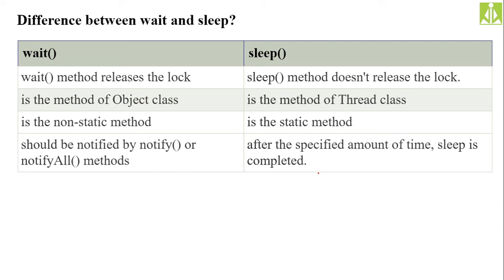Okay, and this wait method is the method of the Object class, and the sleep method is the method of the Thread class. Your wait method is not a static method, and your sleep method is a static method. That's the reason whenever we are invoking the sleep method, we are using the Thread class name, not the Object class name. You might have observed that in my previous example, whenever I was invoking the sleep method, I used the Thread class name, not an object of the Thread class.